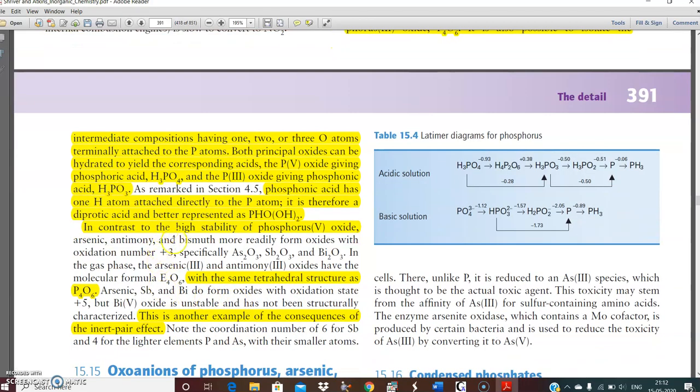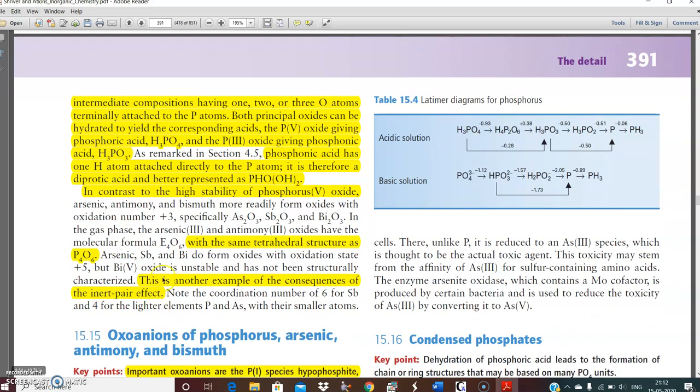In contrast to the high stability of phosphorus 5 oxides, other oxides are a bit less stable. However, most of them have the same tetrahedral structure as P4O6. This is another example of the consequence of the inert pair effect.